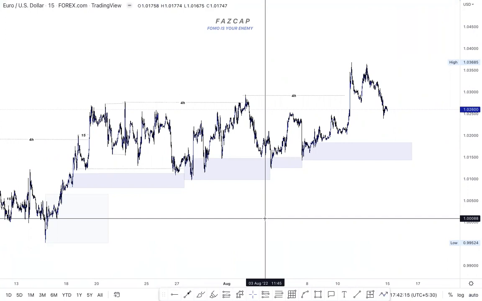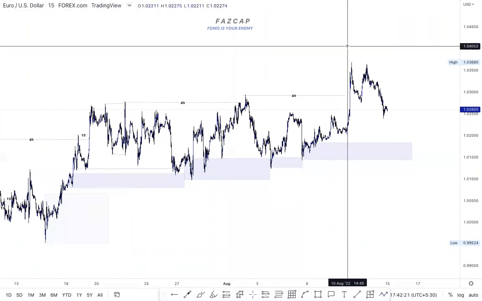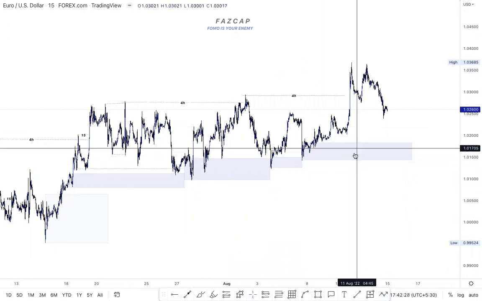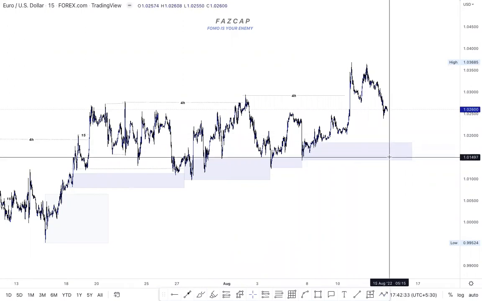Nothing big. People are complicating Euro USD very much, saying it will break this, it will take this. You don't know anything right now. What you know is the market is breaking the 4 hour structure. What is the reason? The 4 hour structure is this, the 4 hour zone is this. I'll wait for the market to hit this POI. I'll go pro trend long.